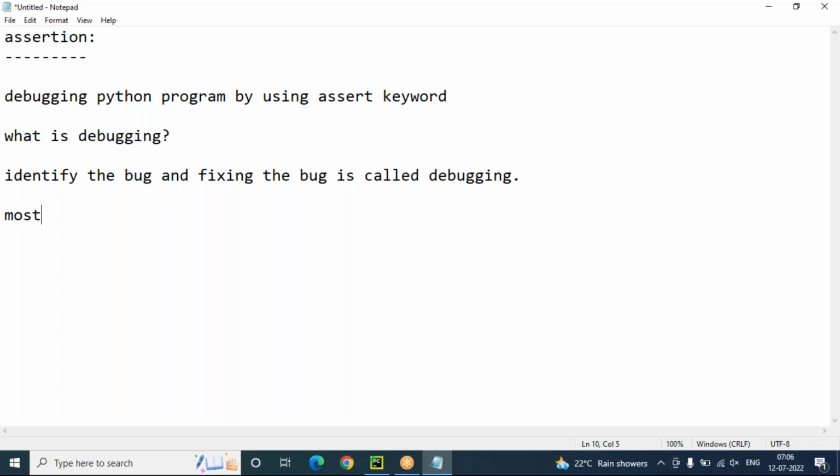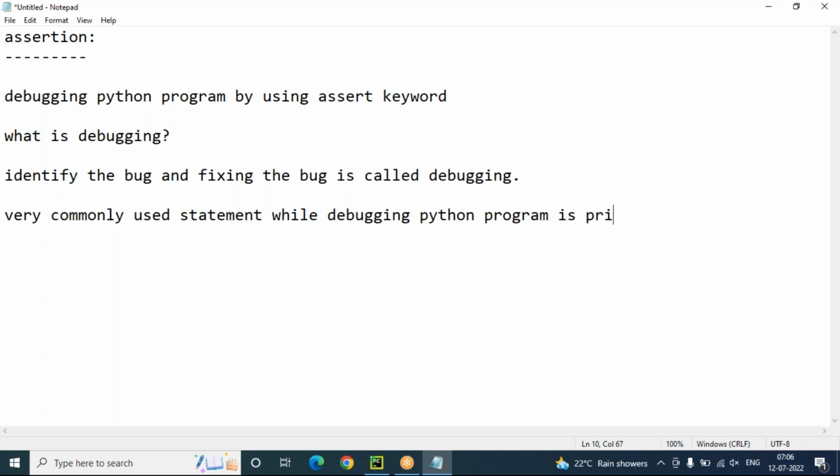Okay, so a very commonly used statement while debugging Python programs is the print statement only.